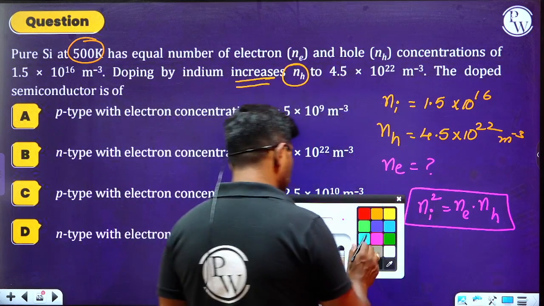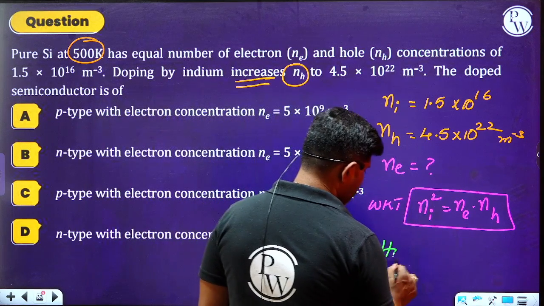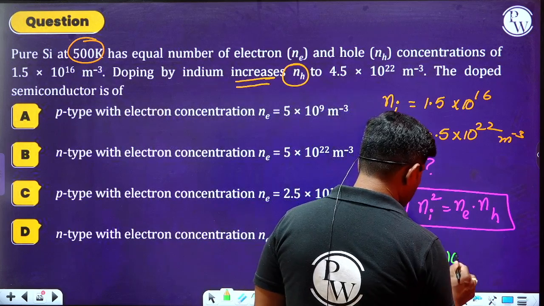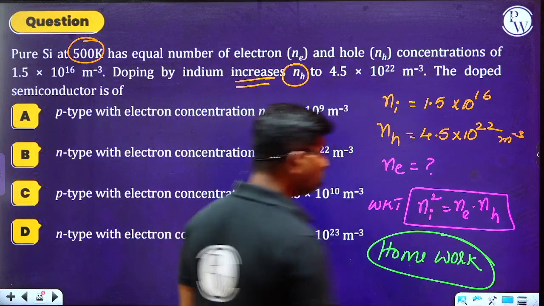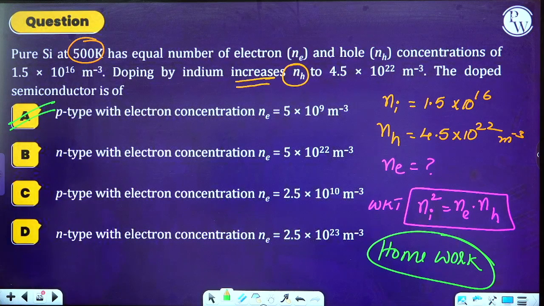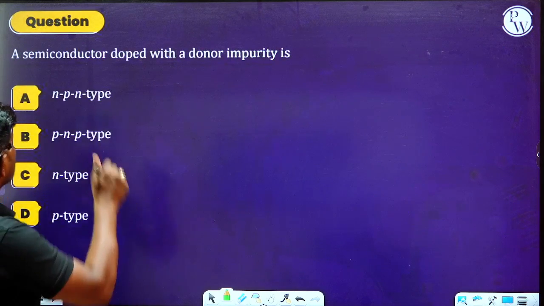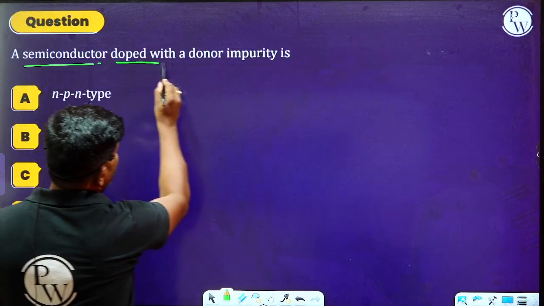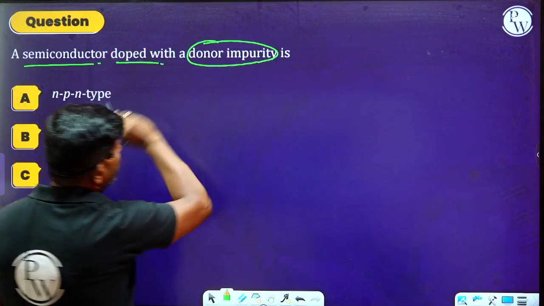So please check this. I am giving this problem as a homework, and you must get the answer. That is, Ne is equal to 5 into 10 to the power of 9 per meter cube. Okay. So move on to the next one. What they are saying to us: a semiconductor doped with a donor impurity.